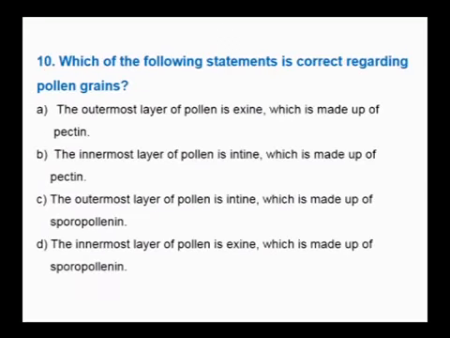Next question. Which of the following statement is correct regarding the pollen grain? The outermost layer of pollen is exine, correct. Which is made up of pectin? No, it is made up of sporopollenin. The innermost layer of pollen is intine, correct. Which is made up of pectin? This is correct, pectin and cellulose. The outermost layer of pollen is intine, wrong. The innermost layer of pollen is exine, wrong. Therefore, the correct option is B.